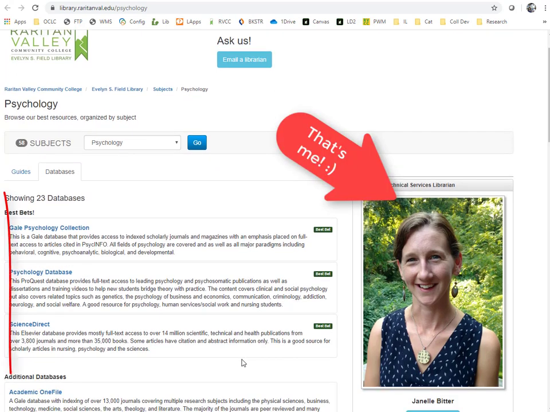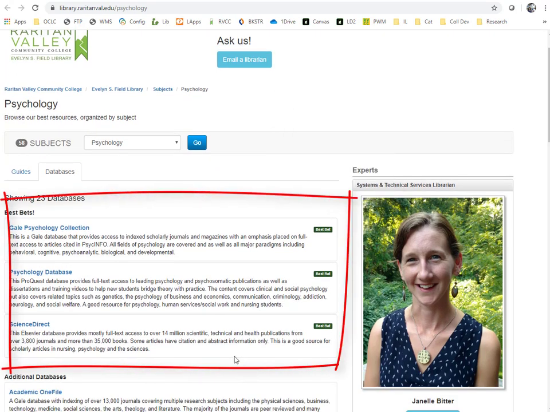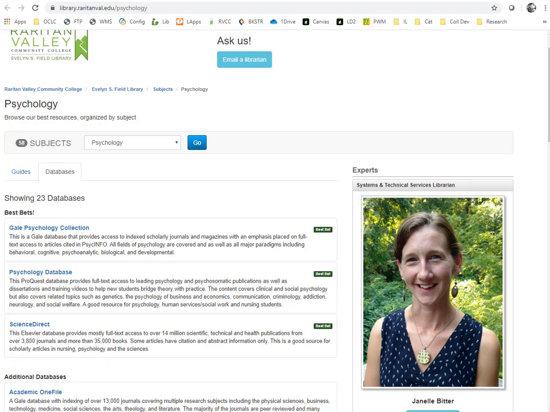These first three databases will be best for psychology research. I strongly recommend that you use Psychology Database to do research for this project. This database offers the most relevant resources and tools to help you focus on exactly what you need. You could try these other options as well. Although each interface will look different, they will function similarly and offer similar tools.